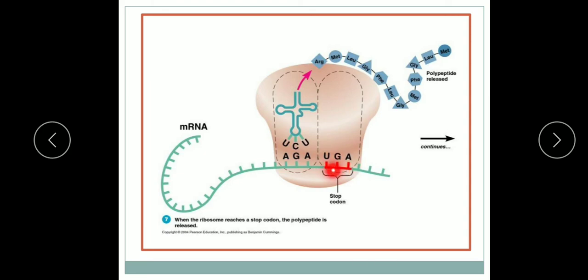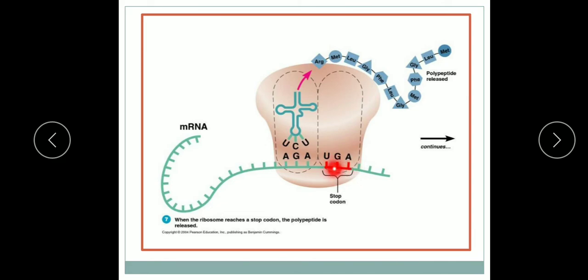Which is given here? UGA. So this termination signal is provided by the nonsense codon, which does not code for any amino acid.